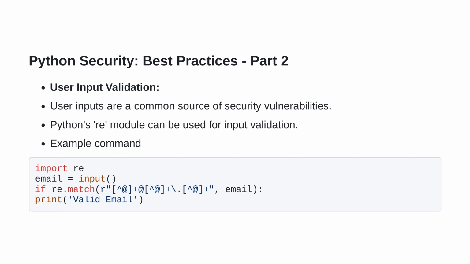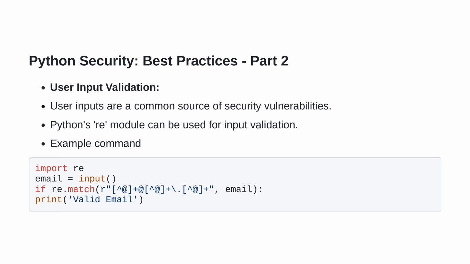Fortunately, Python provides a built-in module, known as re, for input validation. Using regular expressions, we can establish criteria that the input must meet. This way we can ensure that the data we are receiving fits the format and content that we consider safe.